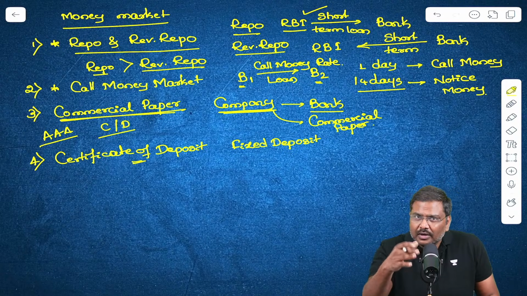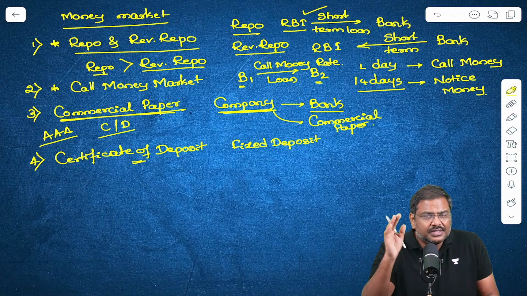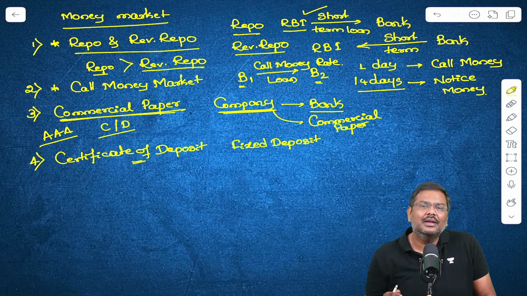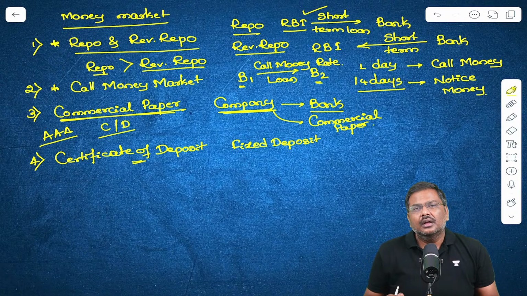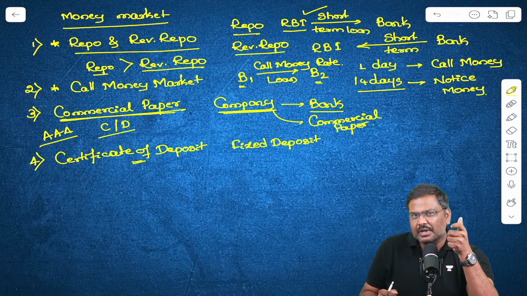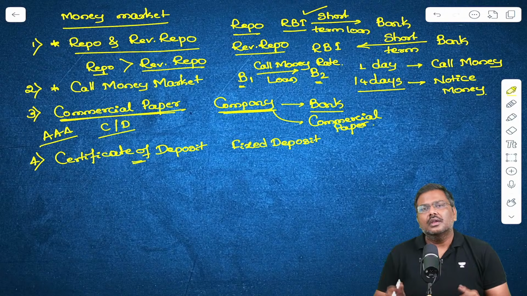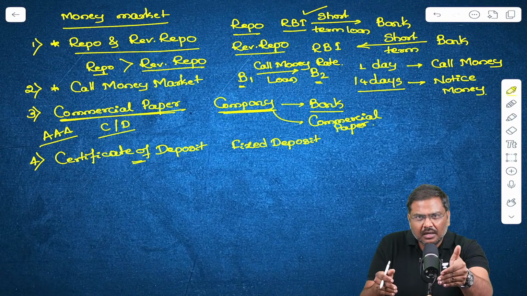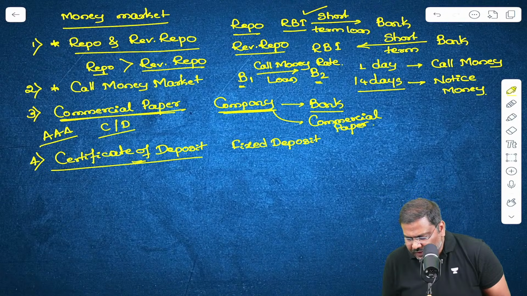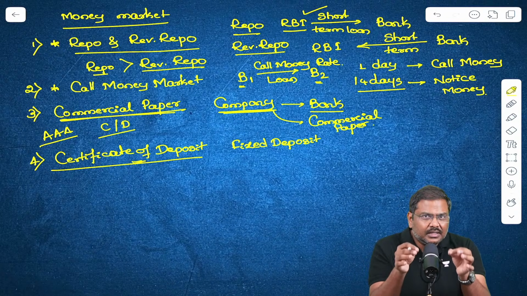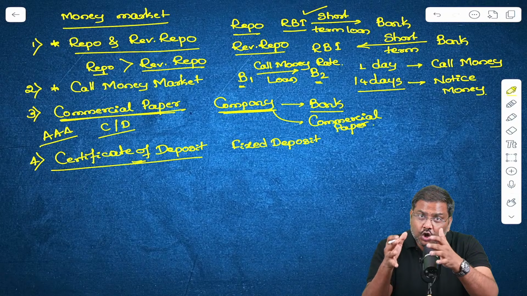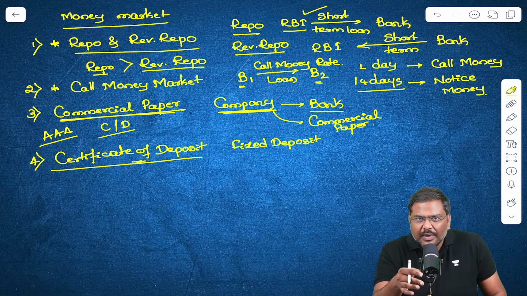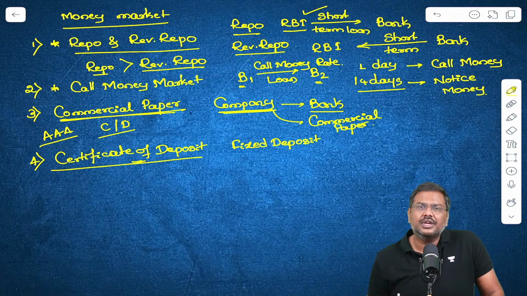But let's look at one more instrument, similar but not the same. Here is a bank, a financial institution. The bank wants to raise money from the market for short duration. Now the bank will issue an instrument. These are called certificates of deposit, CD. And these instruments will be issued for short duration, that is 3 months, 6 months, like this.